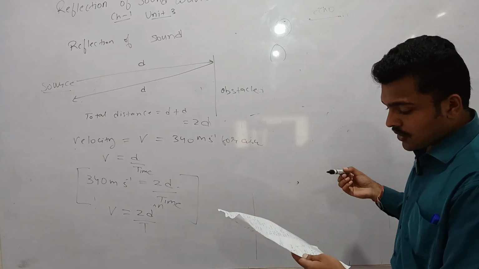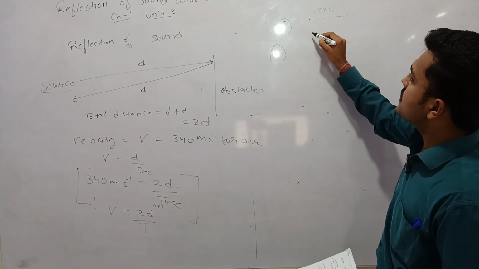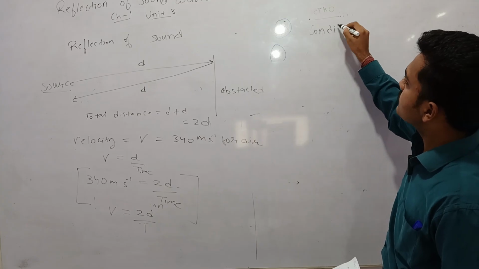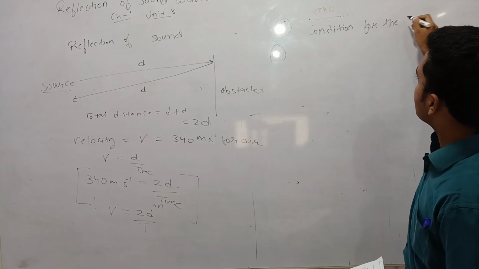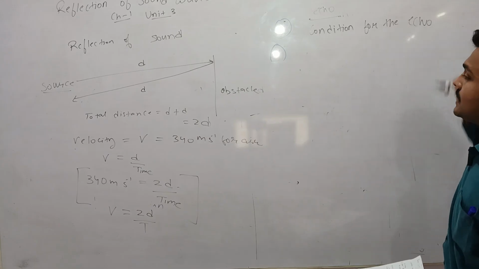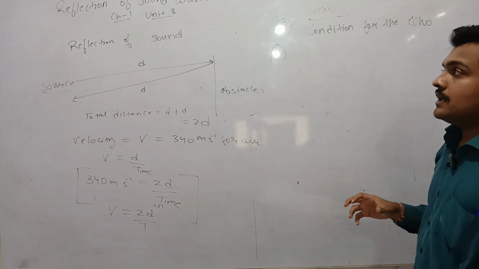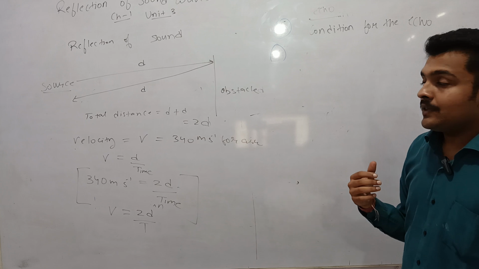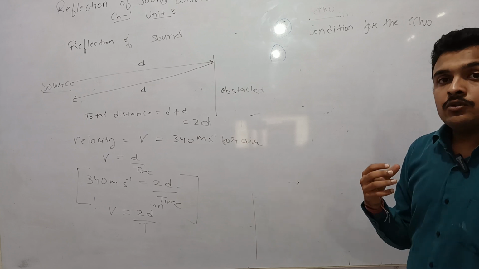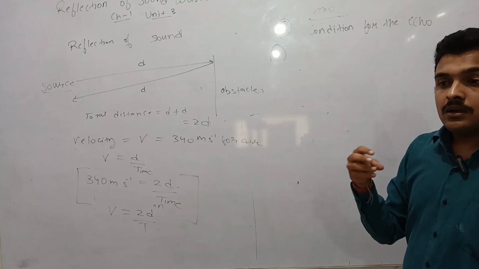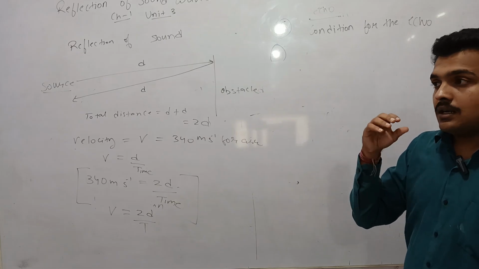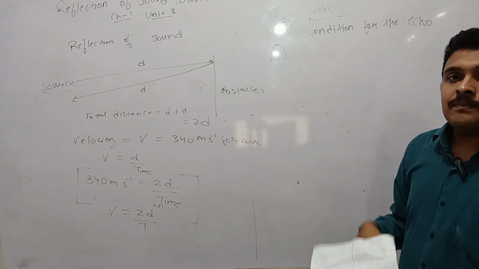And what is the condition for the echo to be heard? The condition is that human ears cannot detect two sounds if the time interval between them is less than 0.1 second.